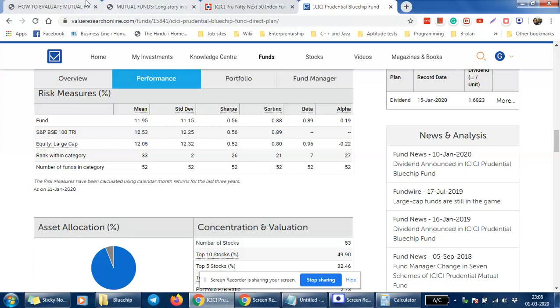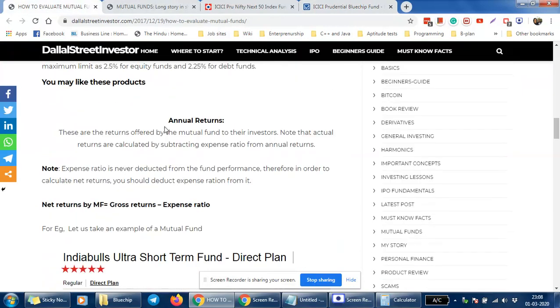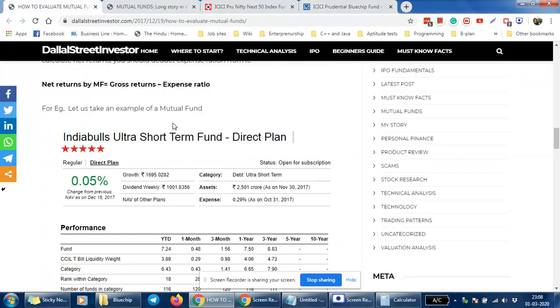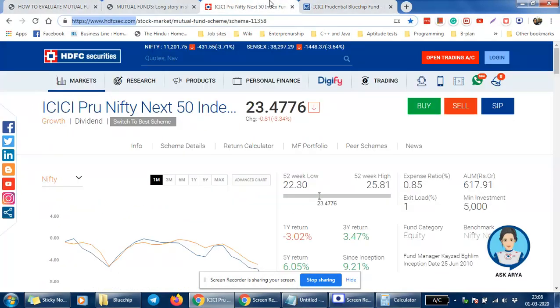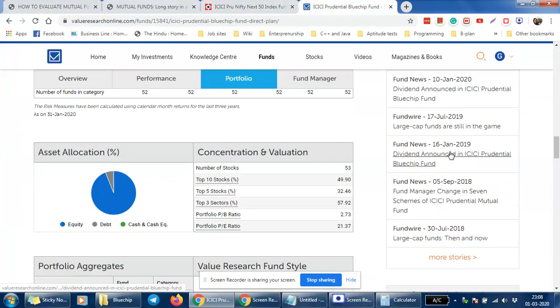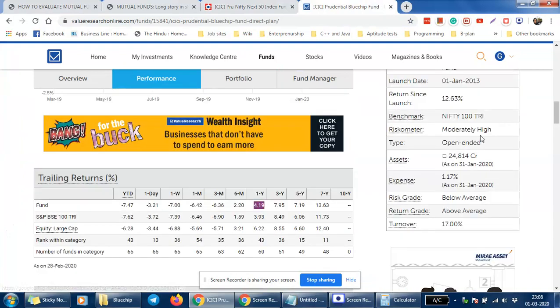and the other thing I would like to come to is the AUM. As I already told, AUM is the amount the fund has invested. So we should not consider those mutual funds which have AUM less than 1,000 crores.